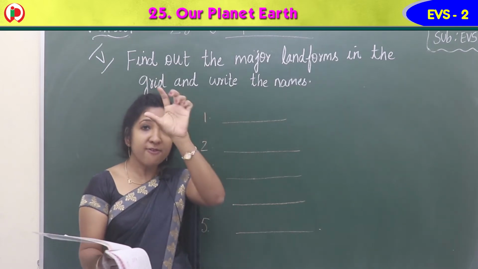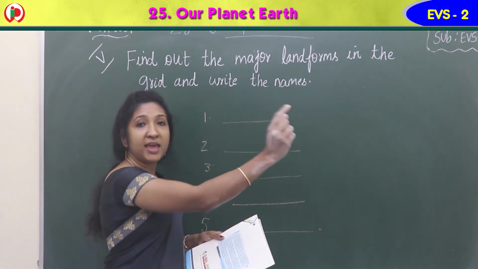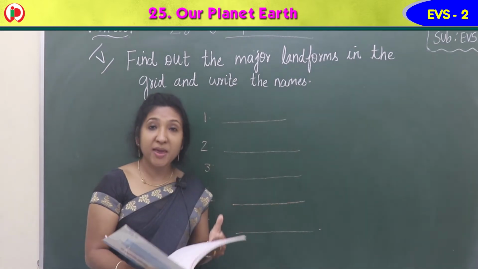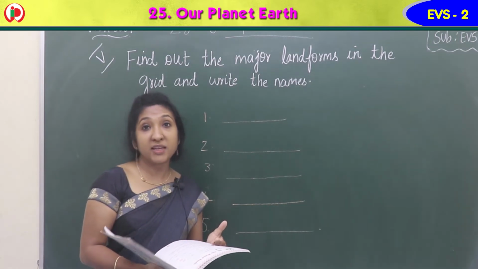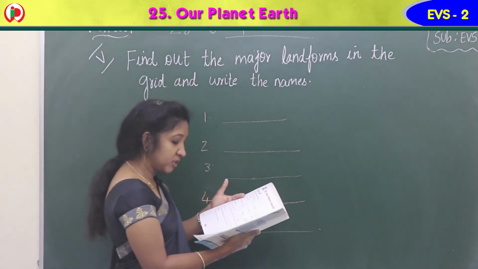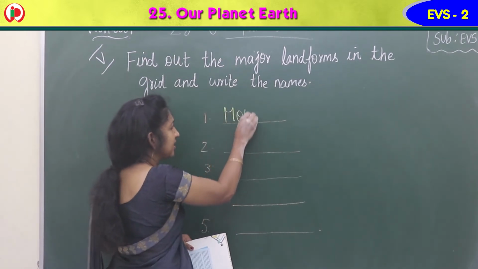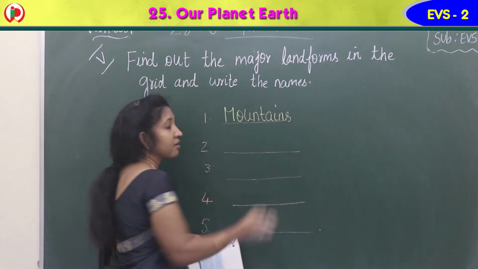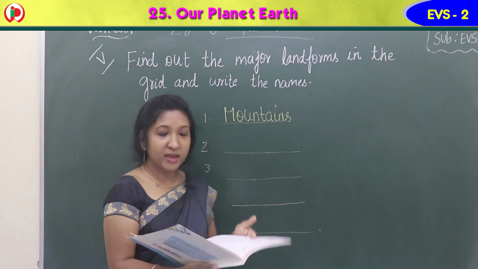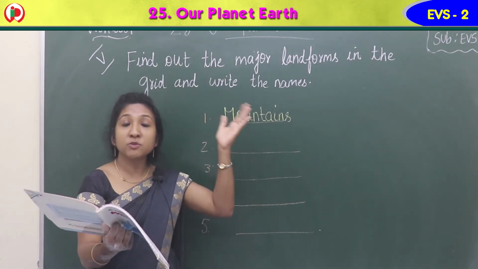So see children, you can see the grid here. Yes, see the first row. The first row. Yes, there you can see a major landform. Yes, what is that? Very high hills. Yes, mountains. So mountains you can see in the first row itself. Mountains. Yes, M-O-U-N-T-A-I-N-S, mountains.